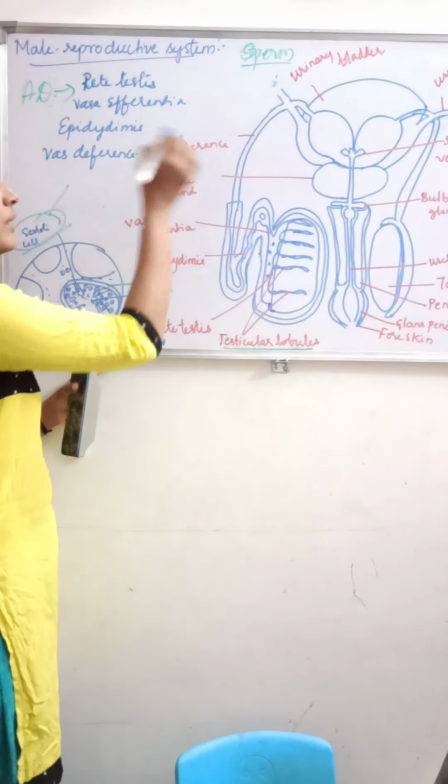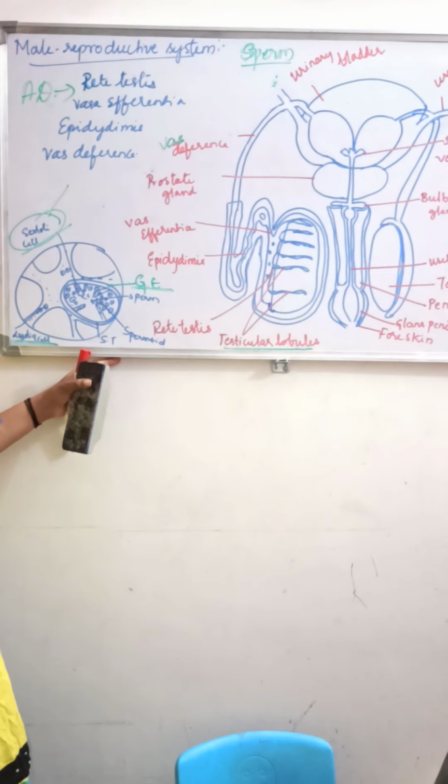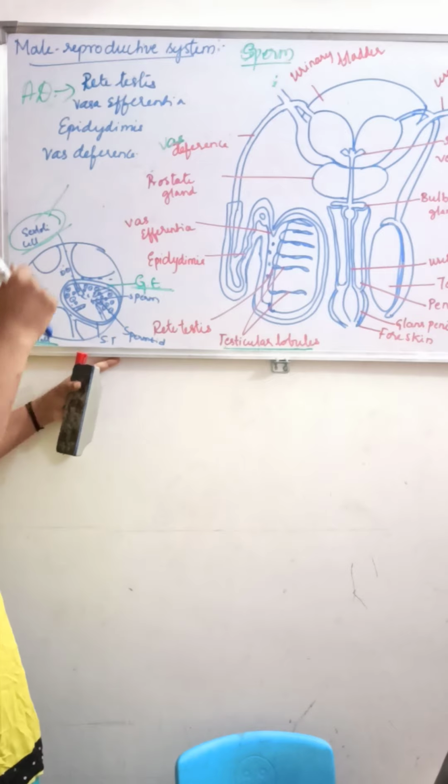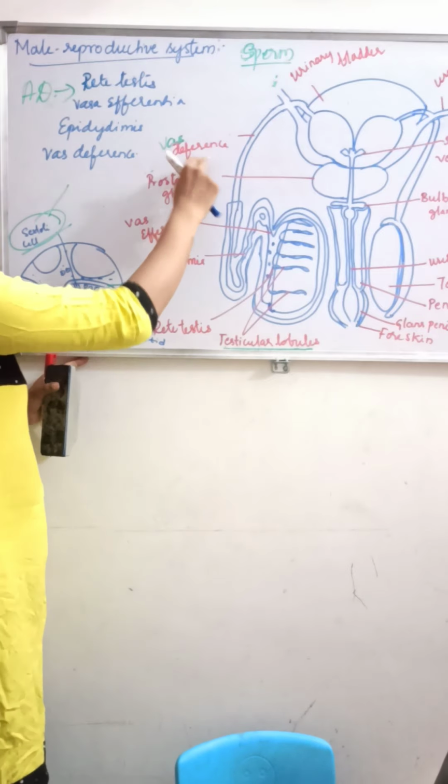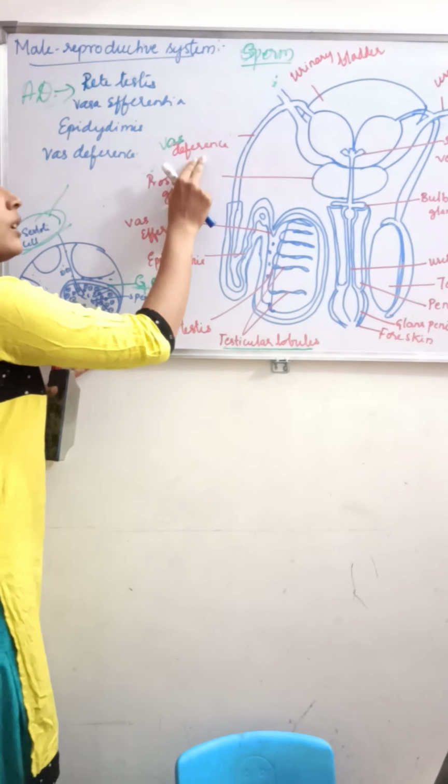What is the function of the vas deferens? It will conduct the sperms to the ejaculatory duct. So what is the vas deferens?